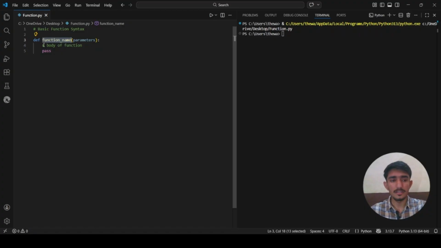After that you see the indentation. Everything inside the function must be indented by exactly 4 spaces. This is how Python knows what belongs to the function.